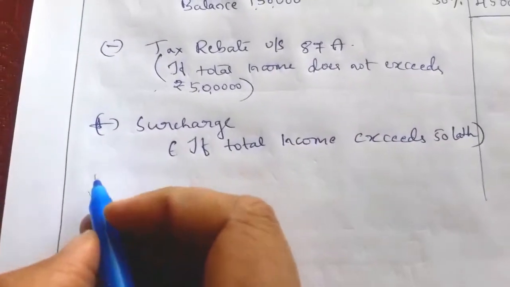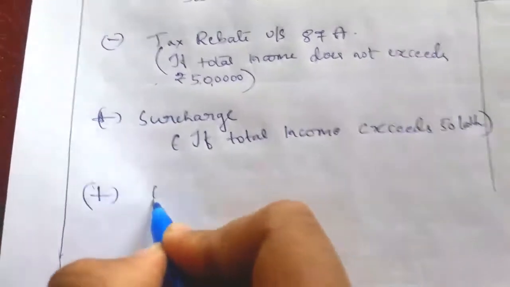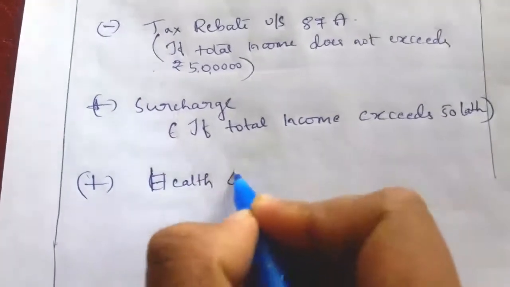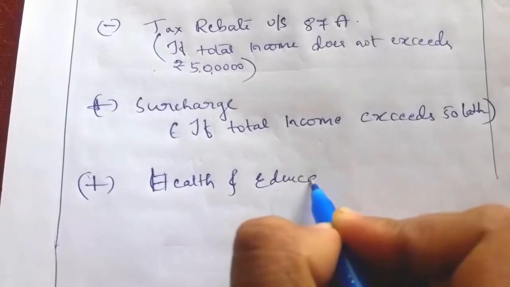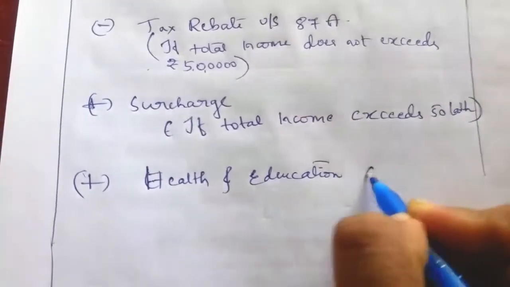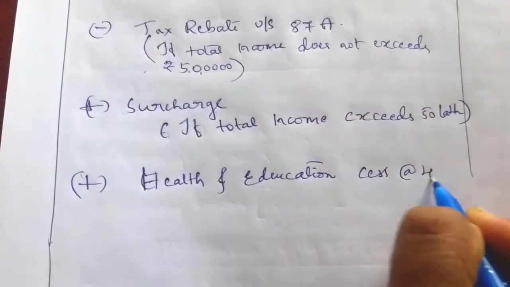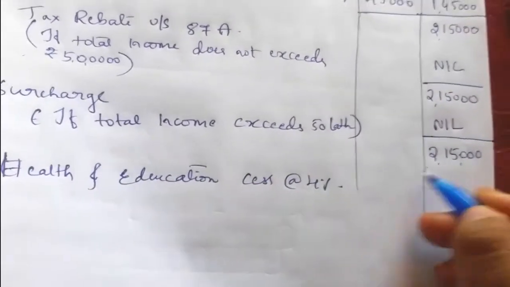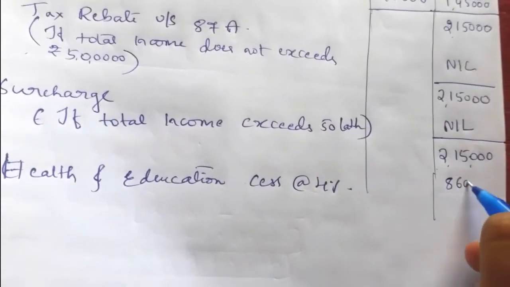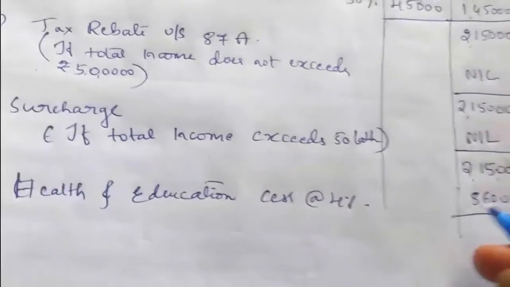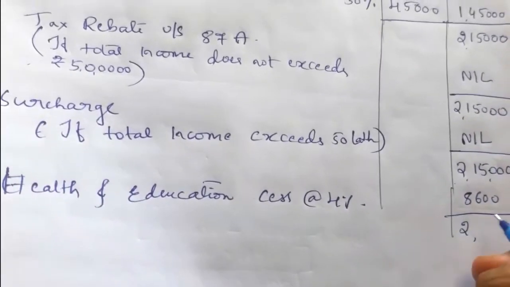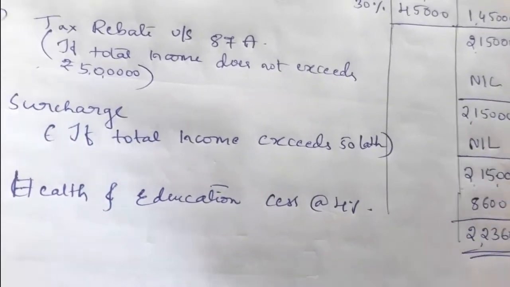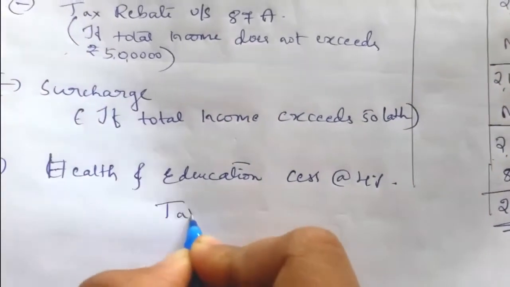On this tax we have to add health and education cess at 4%. How much? 2,15,000 into 4% is equal to 8,600. So total it comes to 2,23,600 tax liability.